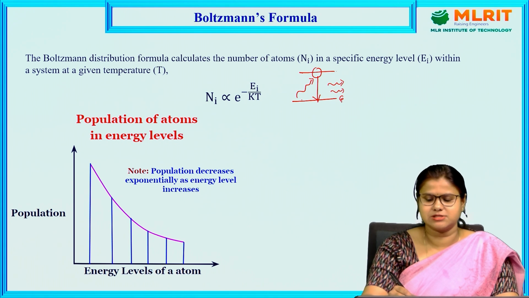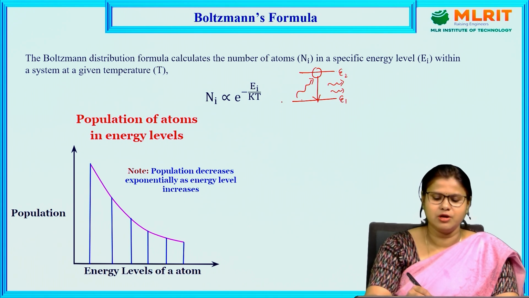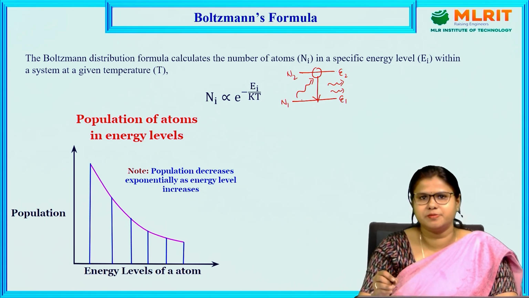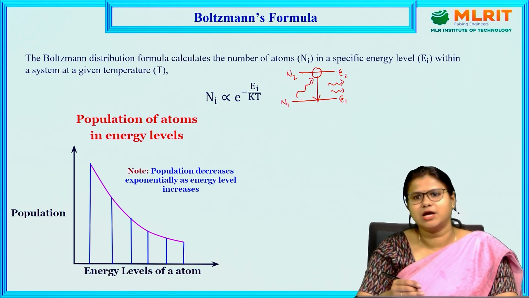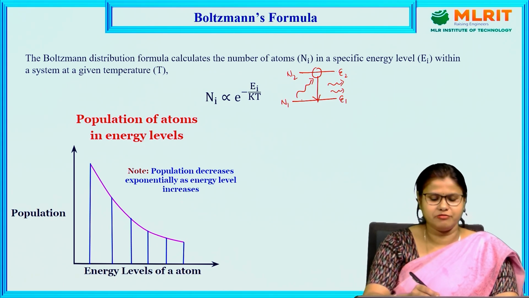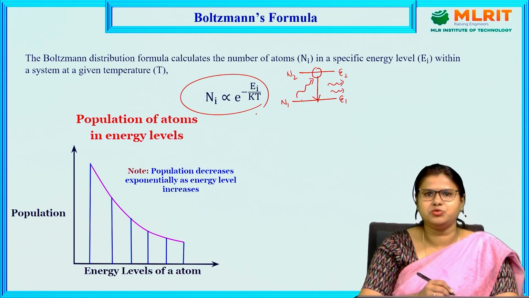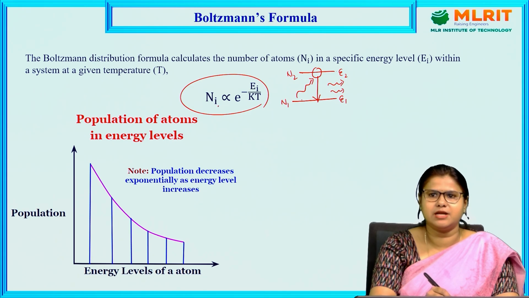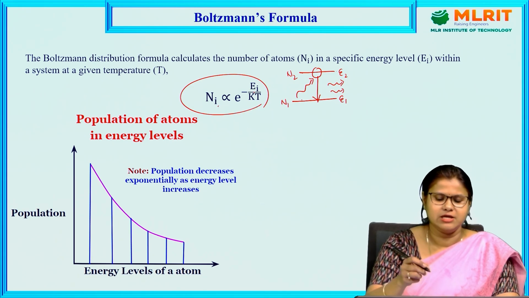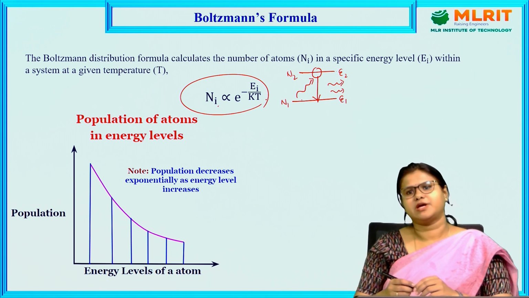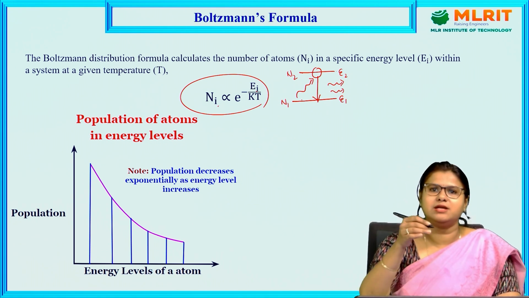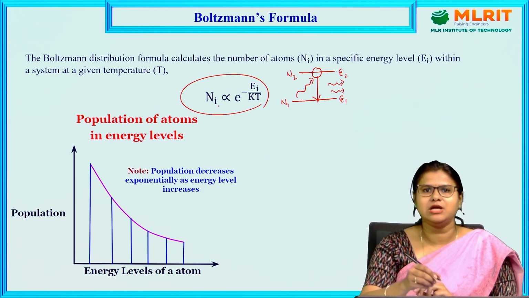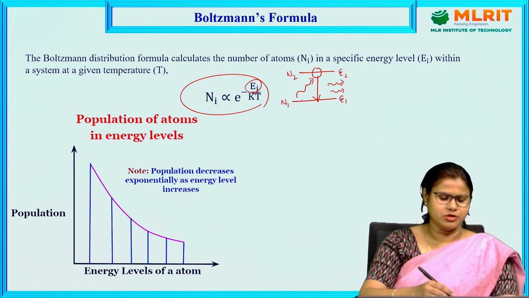higher energy level. Let us consider two energy levels E1 and E2, and the number of atoms N1 and N2. We need to know how many atoms are there in a specific energy level. To know that, we can take the help of Boltzmann's distribution formula, which is Ni proportional to e to the power minus Ei by kT. That means the number of atoms in a specific energy level having energy Ei is proportional to e to the power minus Ei by kT. That means the number of atoms decreases exponentially as we increase the energy value. So this is how it looks.